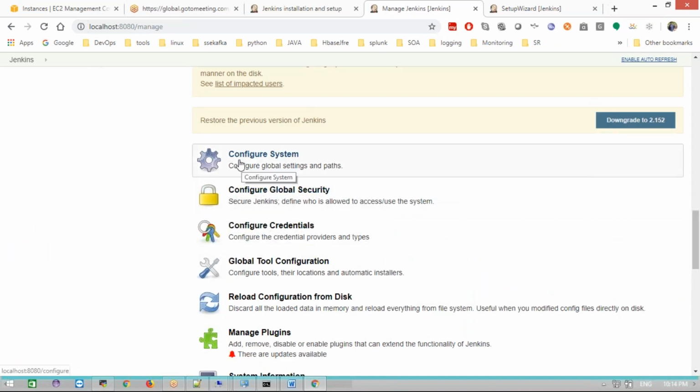And the Configuration System. Why will it be opened? If you are adding any Nexus server, SonarQube server, Mailer server, any kind of server you want to integrate, that is when we go to the Configuration System. All server configuration goes under the Configuration System.